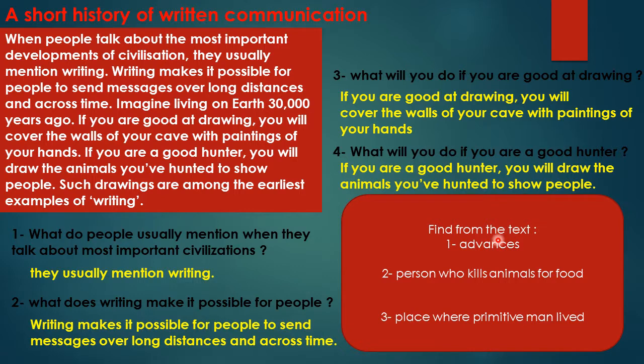Now here we have, find from the text a word meaning advances, and the answer is developments. Person who kills animals for food. Who is that person? He is a hunter. Place where primitive man lived. Where did the primitive man live? The primitive man lived in a cave. This is the answer, cave.